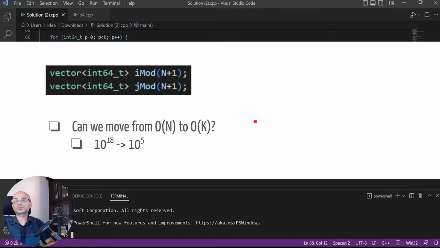So what is the next thinking process? We are having order n of storage. Can we move to order of k? Because k is in the 10 power 5 order. So if we have a solution where we can do it with order k, we can move from 10 power 18 to 10 power 5.